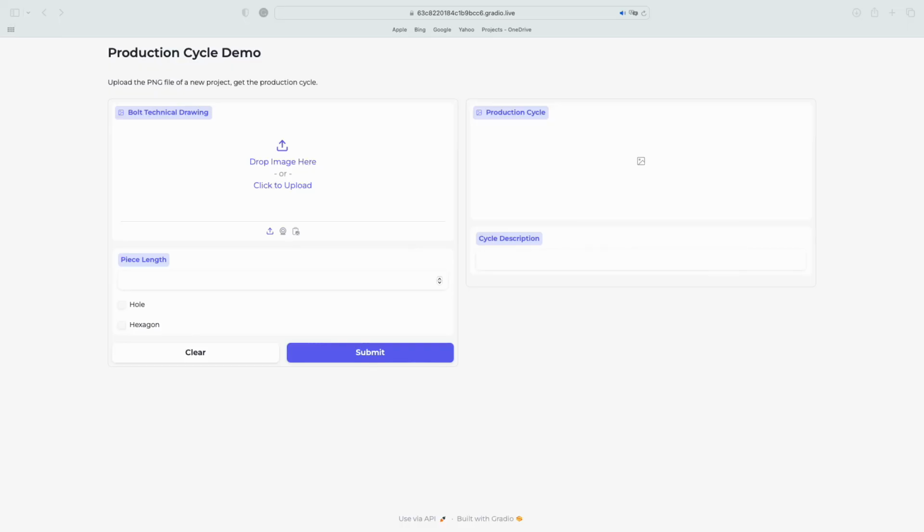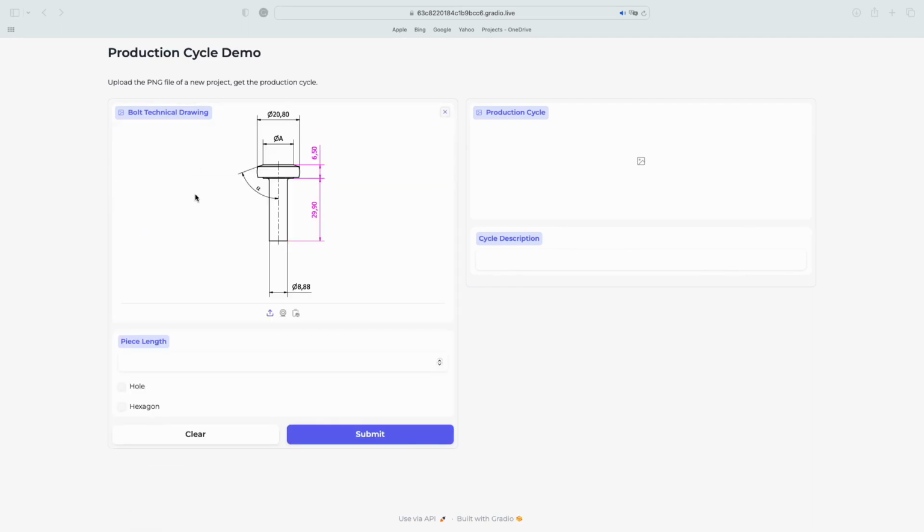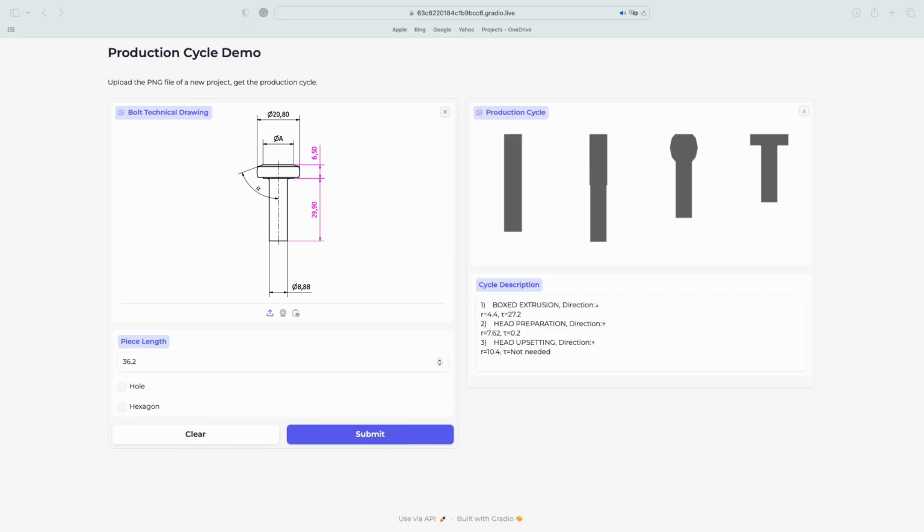This is the AI-powered solution that has been produced to help engineers design the formation cycle for a new component. The interface is very simple and allows a user to upload the image of the component, specify its length in millimeters, and get a cycle proposal. The cycle is graphically rendered, and all formation steps are described together with the required technical parameters.